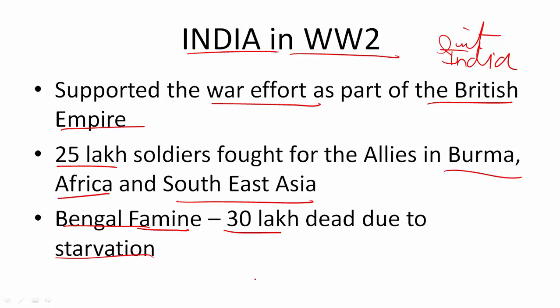So there was widespread hunger and starvation. Around 30 to 40 lakh people died from starvation. It is a huge number compared to the population at that time. And around 78,000 soldiers were also martyred fighting for the British in this war. So this was the contribution of India.